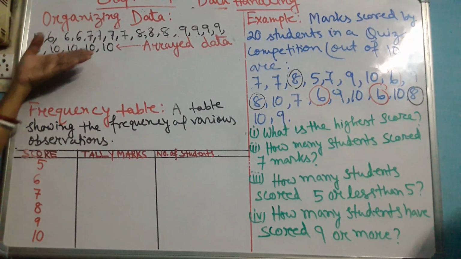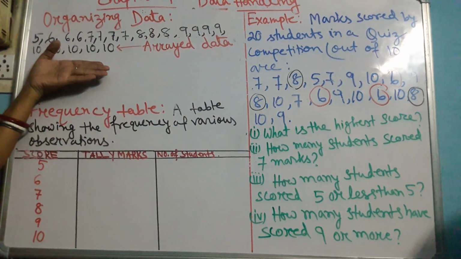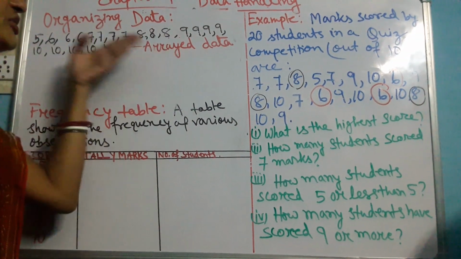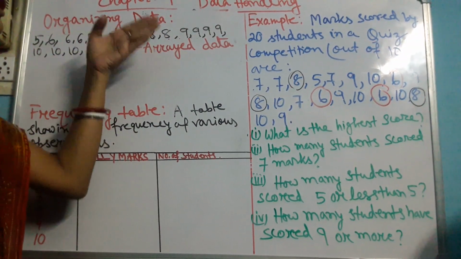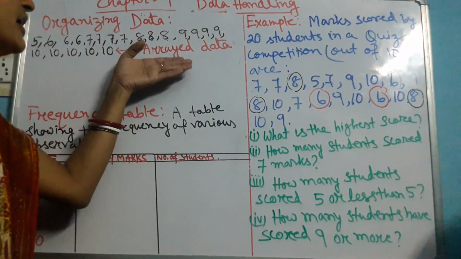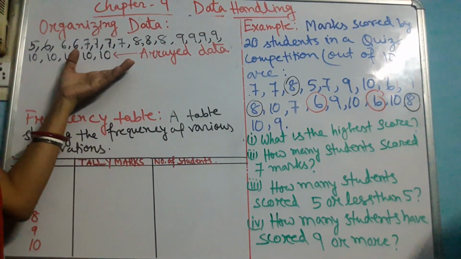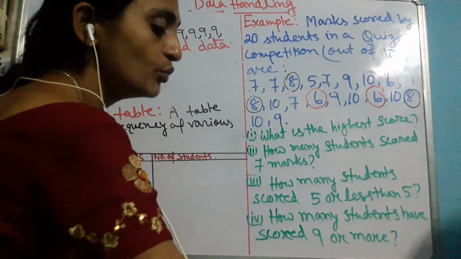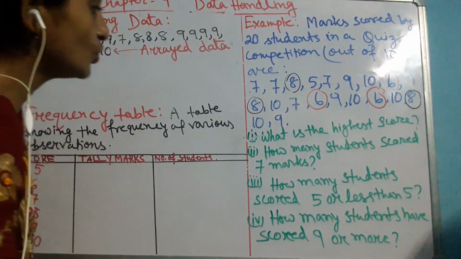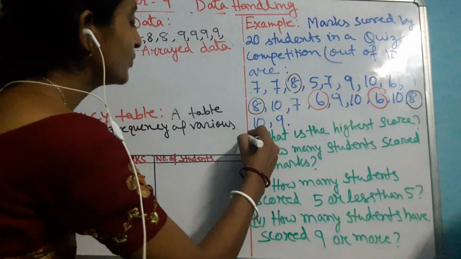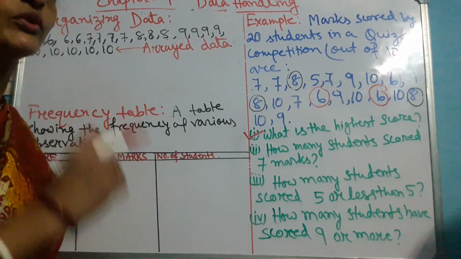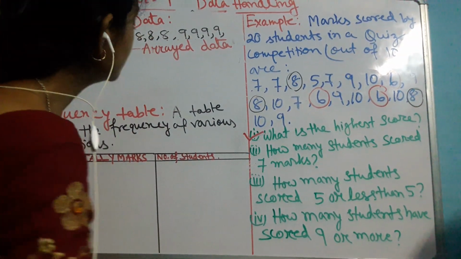When we arrange these numbers in ascending or descending order, we use a term for that, called arrayed data. Now that I have this arrayed data, I am able to answer the first question. I can tell which is the highest score. Yes, that answer I have got, but till now I am not very confident about the other 3 questions. How can I get the answers to those?